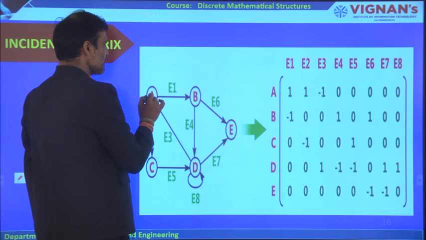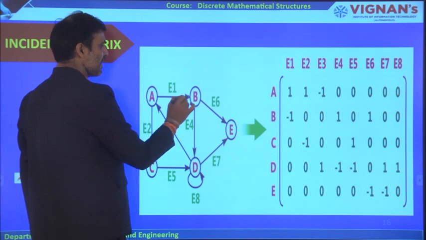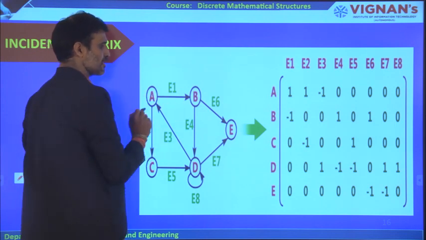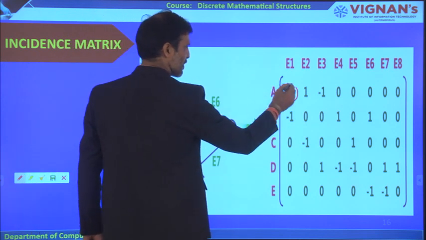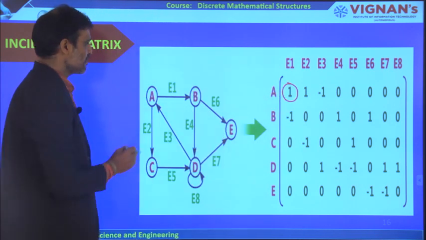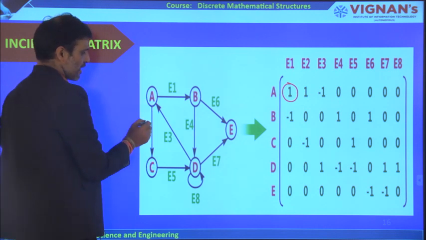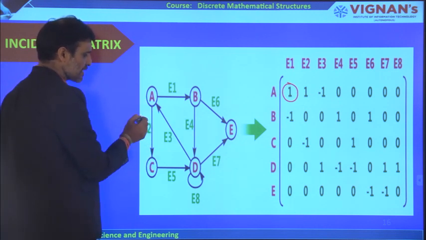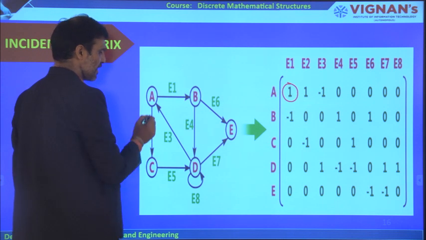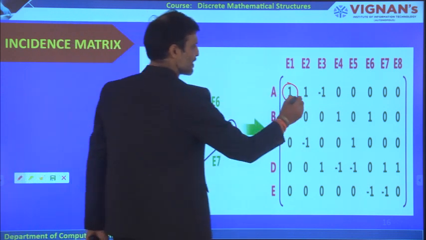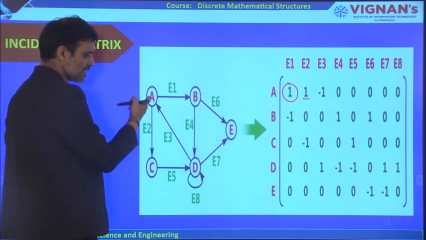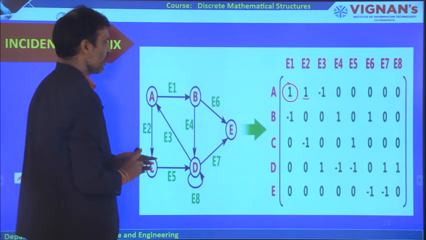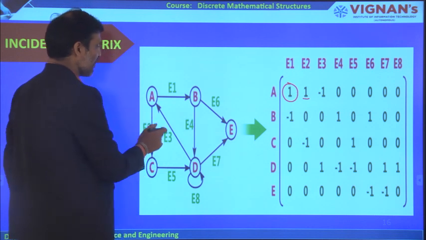Now, from A to B there is an edge going towards B, E1. So A to E1 is represented with 1. Similarly, there is an edge from A going towards C, so A to E2 is represented with 1. Now coming to E3, what happened here?